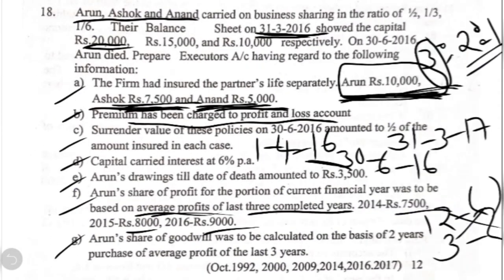The first policy was belonging to Arun and it has matured. What is the amount the insurance company would pay to the partnership firm? Entire 10,000, because the condition for maturity of that policy was either the death of Arun or the expiry of period, whichever is earlier. In this case, since Arun has died, the policy has matured, so they will get the entire amount, that is 10,000 rupees.